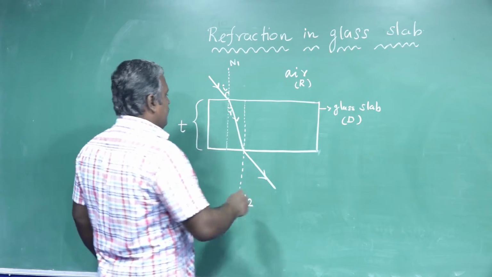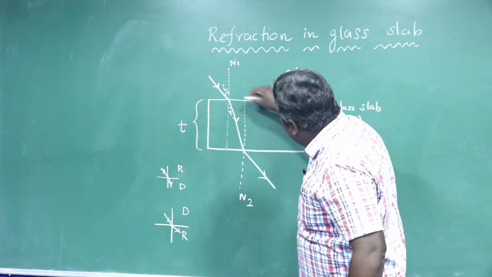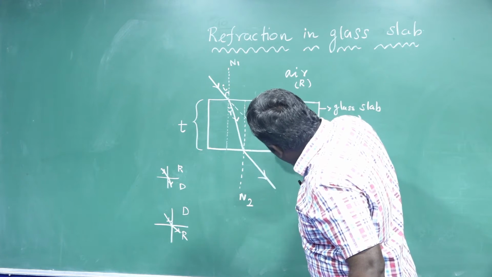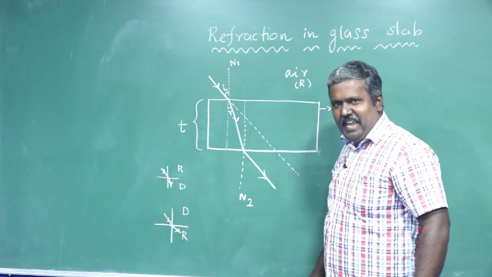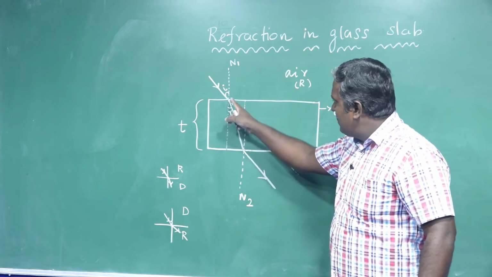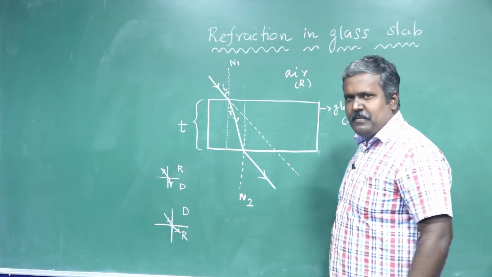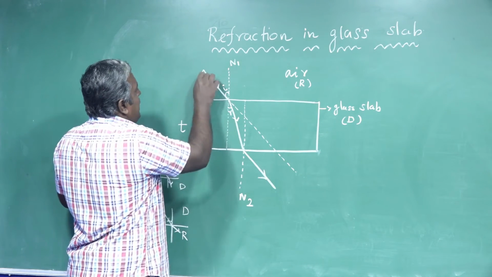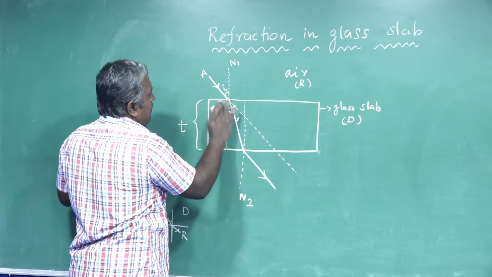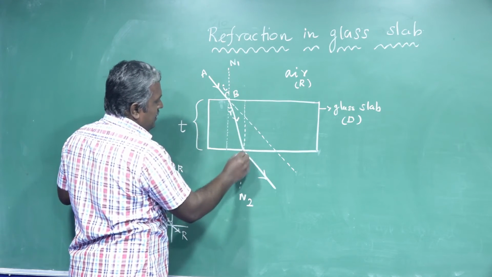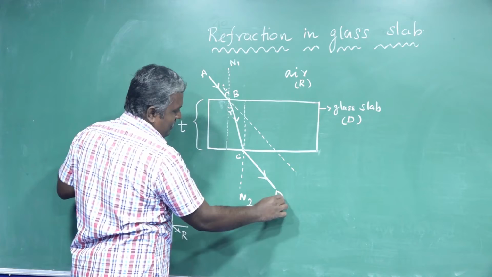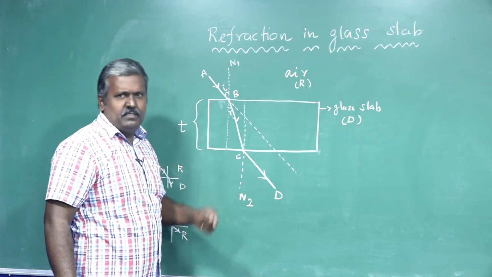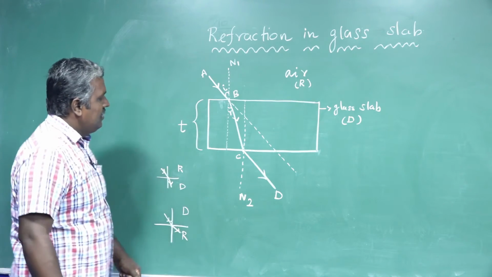So here, draw the original path of the incident ray, incident on the first surface. This is the original path. Listen. Now this is A, this point is B, this point is C. So A, B, C, D is the path of the light.